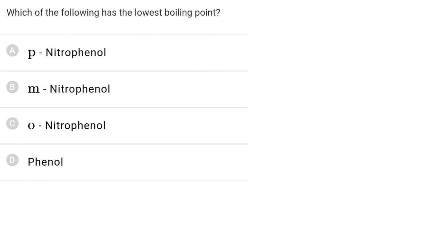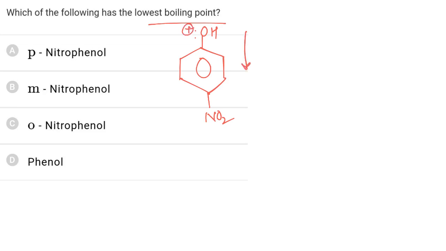In this question we have to find which of the following has the lowest boiling point. Now paranitrophenol has both OH and NO2 groups. Now OH is an electron donating group, so the direction of the dipole moment is from positive to negative, donor to acceptor. So both vectors are added.